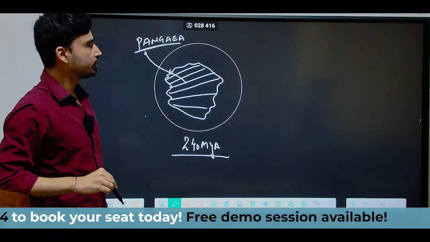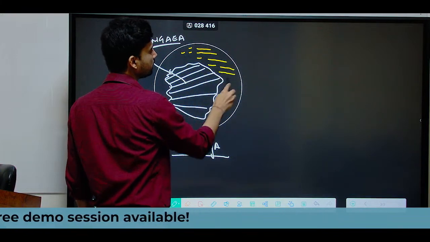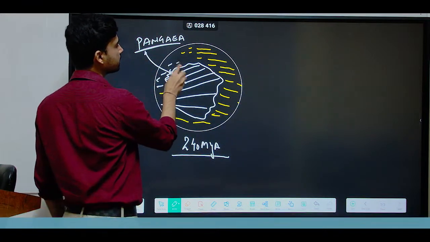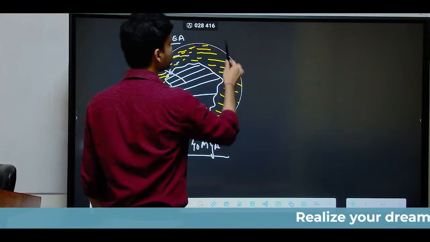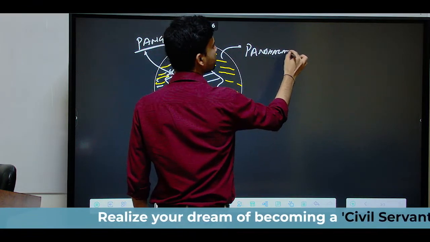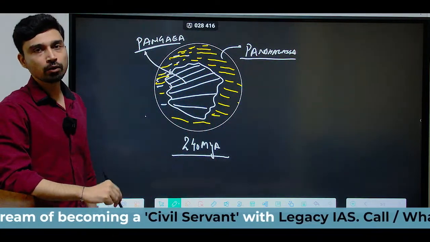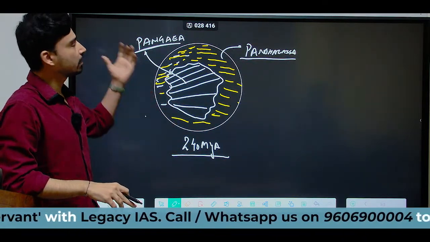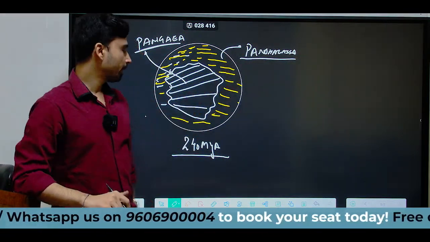So we have Pangaea, and obviously if we have a single supercontinent, a single landmass, this entire landmass is also surrounded by a single water body, which we can refer to as the super ocean, and the super ocean is what we call Panthalassa. So that is the first point of his theory, that 240 million years back, if you look at the geological structure of the earth's surface, we have a single continental landmass Pangaea, and a single water body surrounding this landmass, which we call Panthalassa.